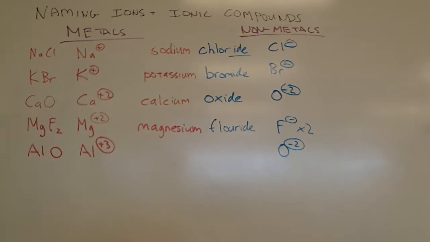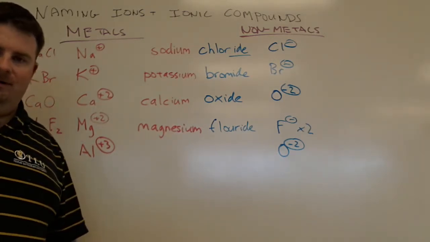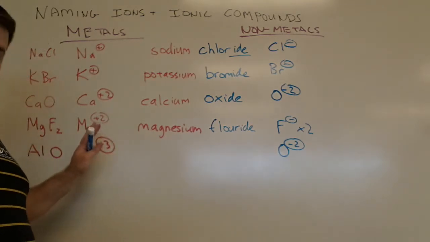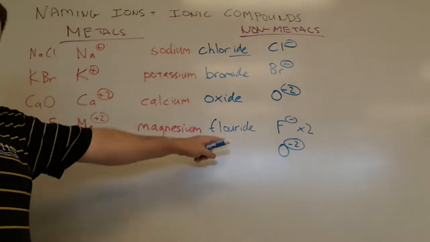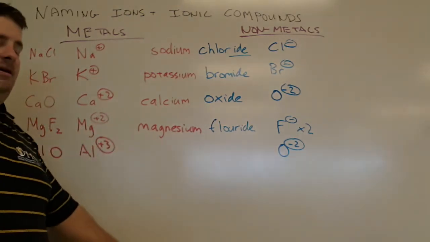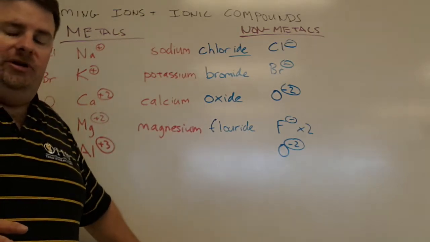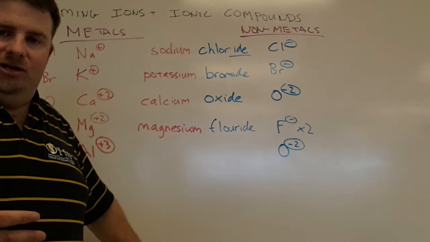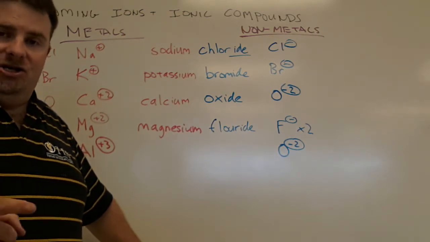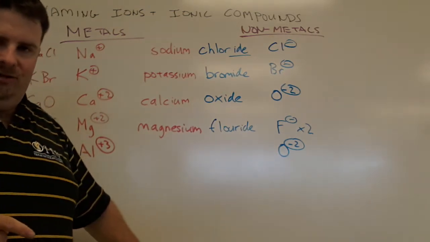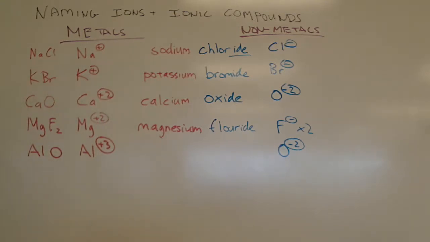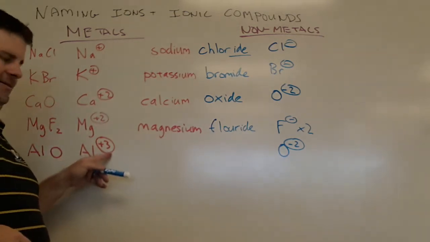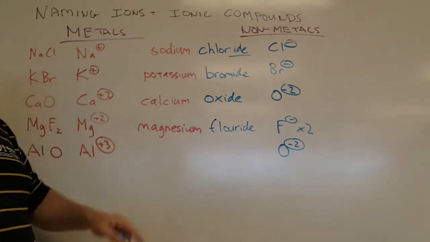So how am I going to get AlO to be neutral? I can't just change the charge on aluminum or change the charge on oxygen. So I have to use additional aluminum and oxygen atoms. For aluminum oxide, I've got 3 here and 2 over there.